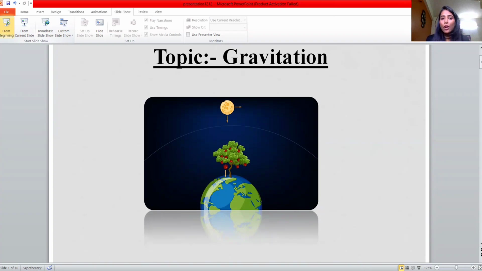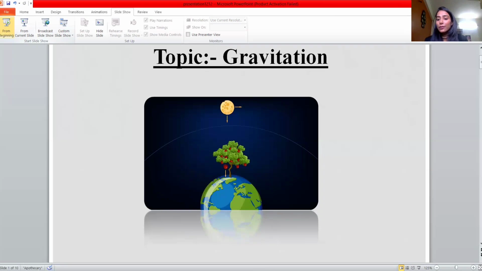According to Newton's law, who gave this law? This law was given by Newton. Newton said that every object in the universe attracts every other object. The force of attraction is what we call gravitational force. The masses of the objects are directly related to the gravitational force. How? I will tell you, don't worry. Firstly, what does this picture explain? Newton said that an apple falls down because there is some force, and this force we call gravity, exerted by the earth.